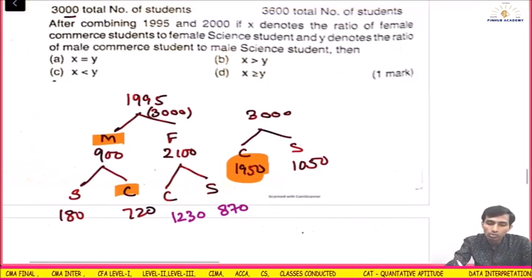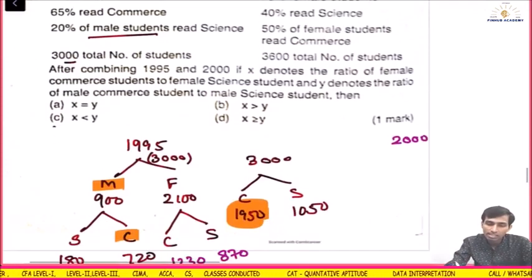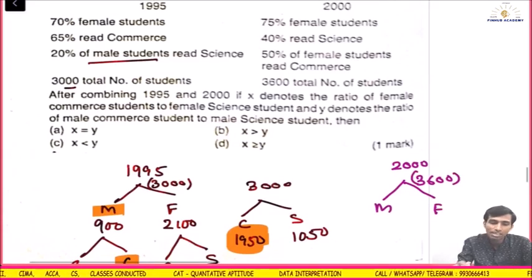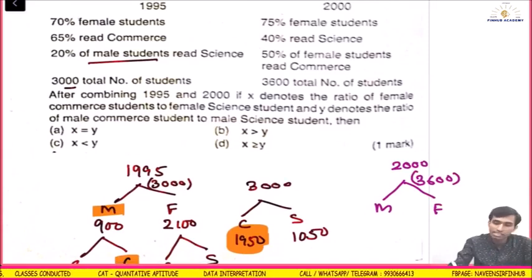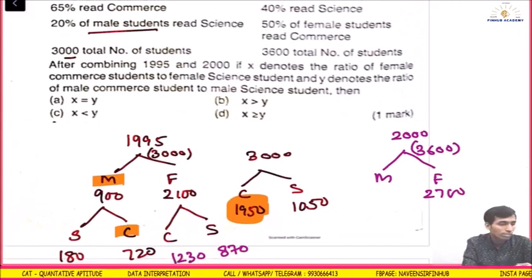In 2000, total students were 3600. Out of that, 75% are female. So 3600 into 75% is 2700 female, and obviously the male are 900.